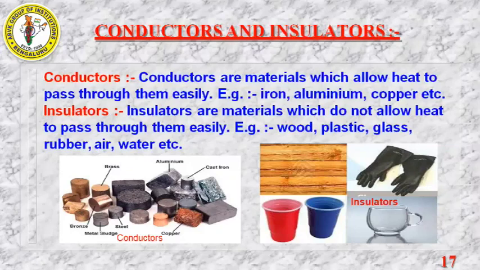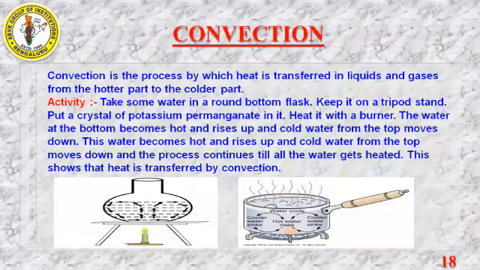And examples are also very important, you need to remember. Next we have convection. This is the second concept of transfer of heat. Convection is a process by which heat is transferred in liquids and gases. So what is convection? It is a process of transfer of heat. Where will it happen? It will happen in liquids and gases.